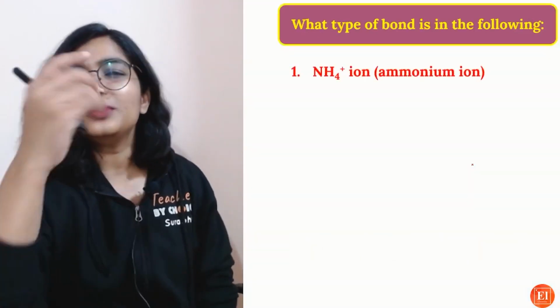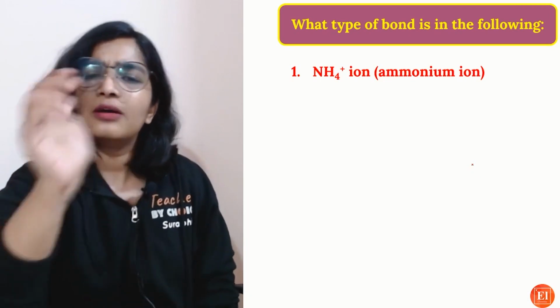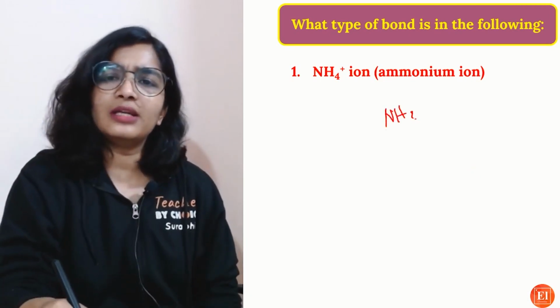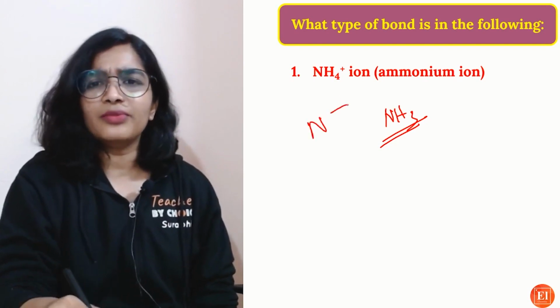Very good. So what type of bond is in the following? NH4 plus. We all know ammonia is a covalent compound. But in NH4 plus, one nitrogen atom can form 3 bonds, right?